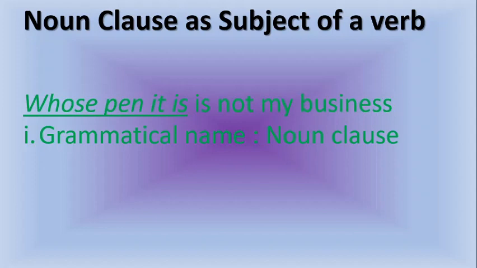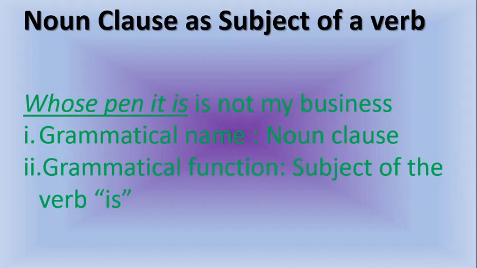Is there an action in this sentence? No, no action. But there is a statement. Whose pen it is is not my business. So you are smart. I know you will say it's what, subject of a sentence. Yes, it's a subject. But subject of what? Subject of the verb is. Now there's a little confusion there. There are two is. One is in the subordinate clause, while the other is not underlined.